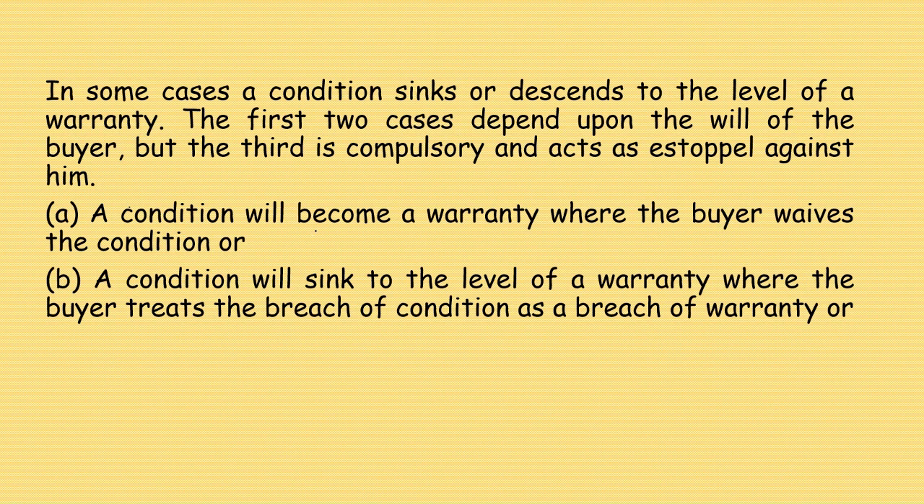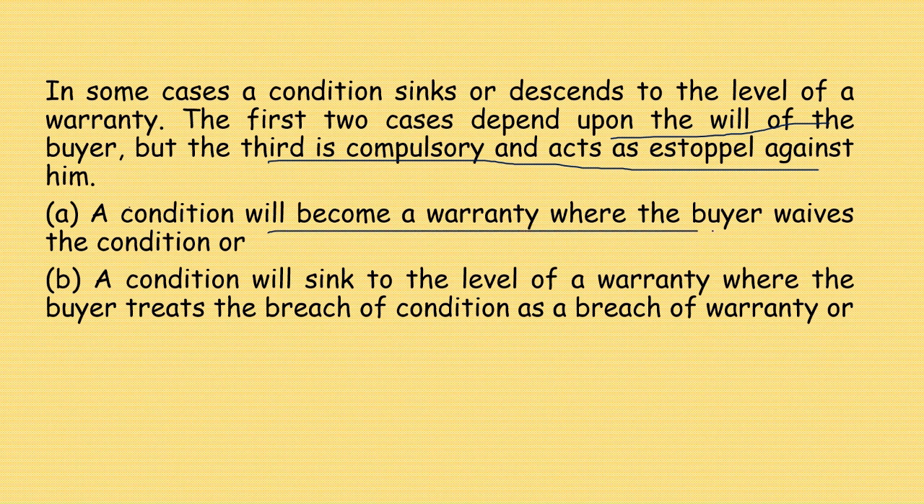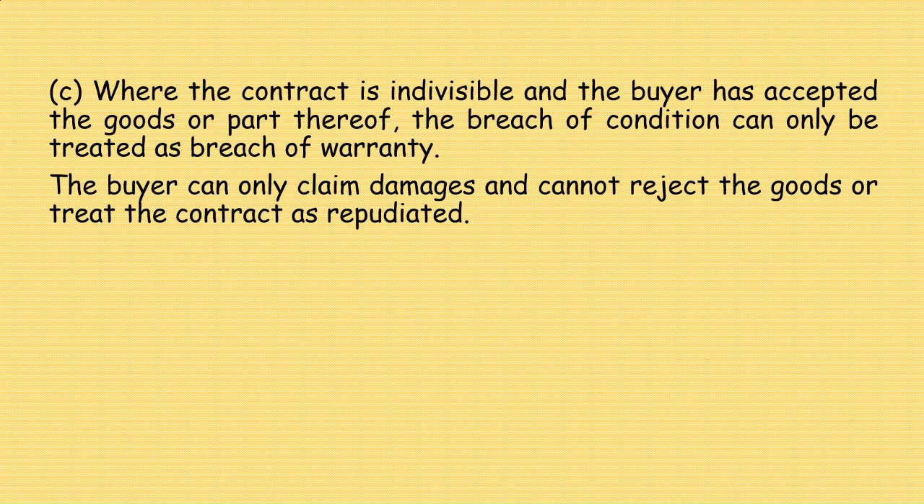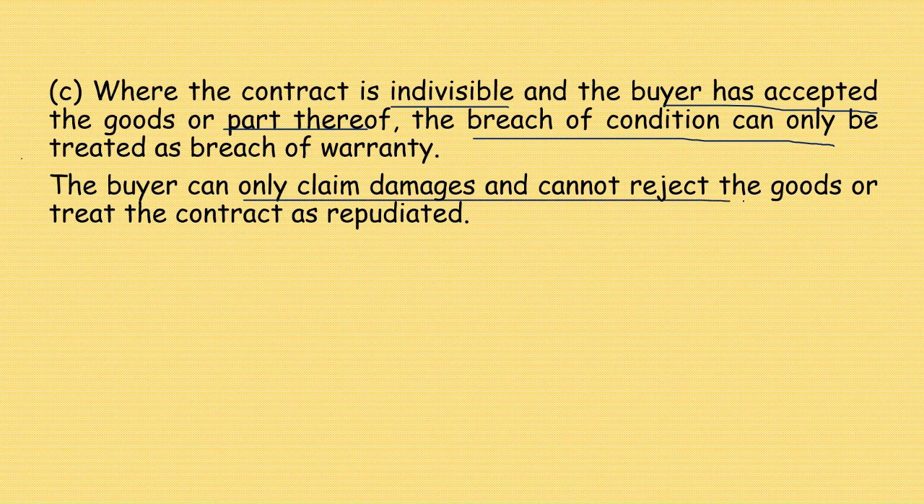The first two cases depend upon the will of the buyer, but the third is compulsory and acts as estoppel against it. A condition will become a warranty when the buyer waives the condition. He himself waives the condition. A condition will sink to the level of warranty where the buyer treats the breach of condition as a breach of warranty. And the third is where the contract is indivisible and the buyer has accepted the goods or part thereof. The breach of condition can only be treated as a breach of warranty. This is where the buyer can only claim damages and cannot reject goods or treat the contract as repudiated.